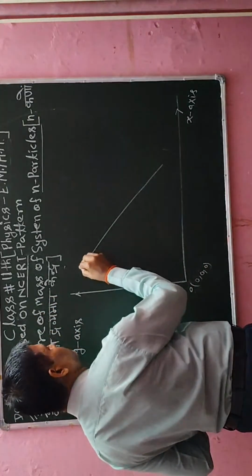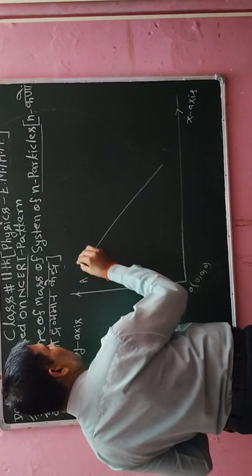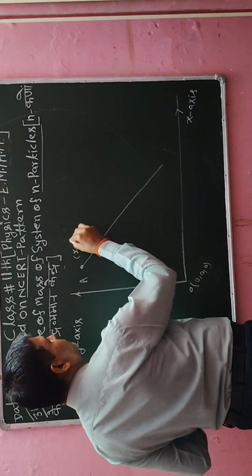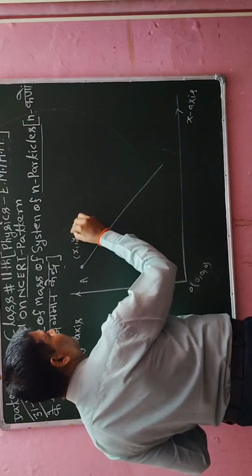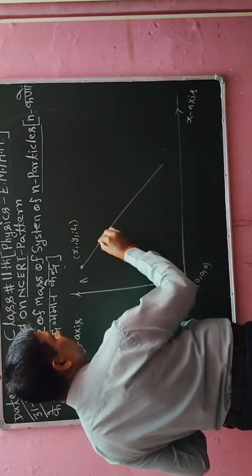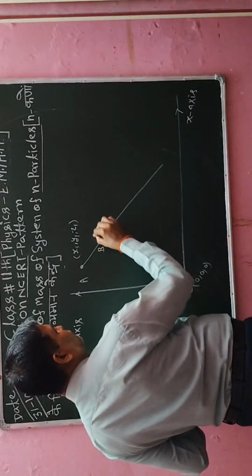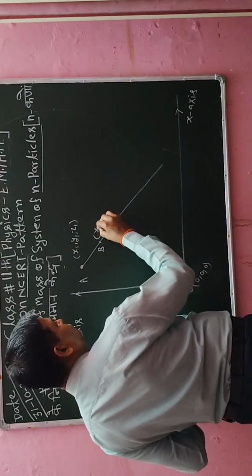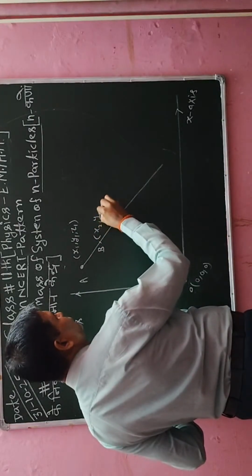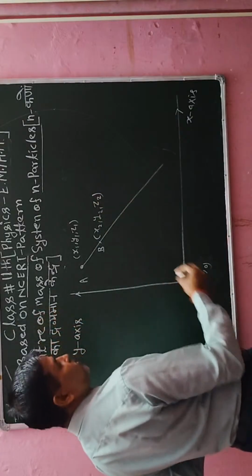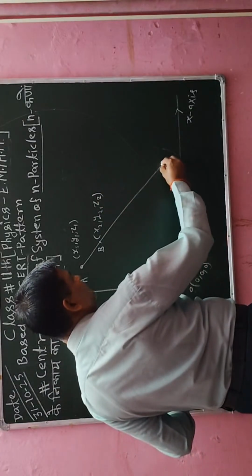Here I am going to say this is the point A and its coordinate will be x1, y1, z1. Similarly, I will take another point B, and its coordinate will be x2, y2, z2. Concentrate here because I will explain the concept in detail.